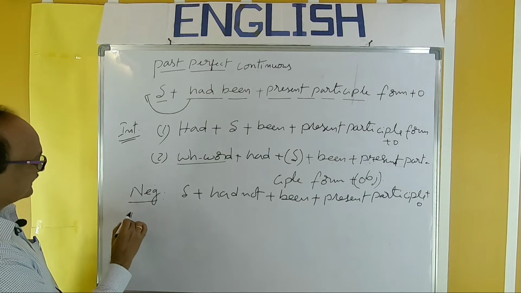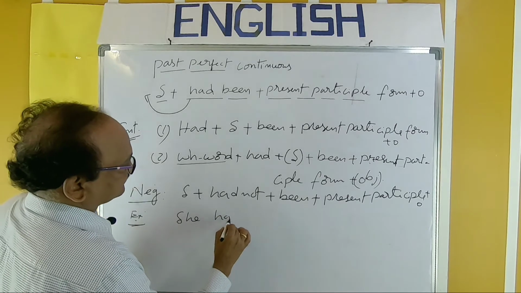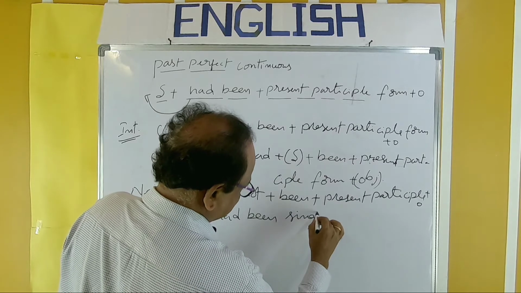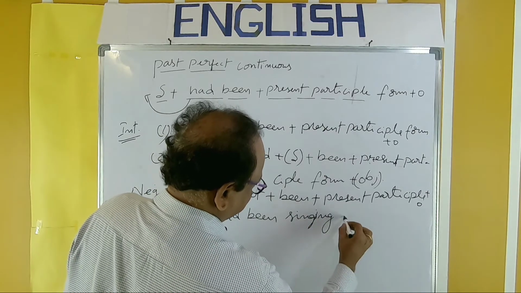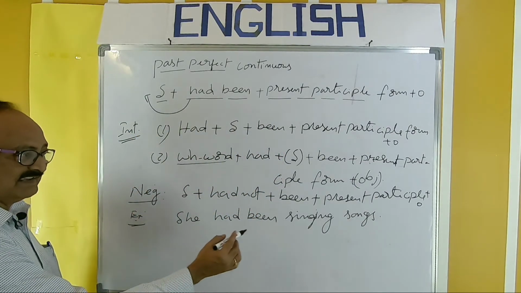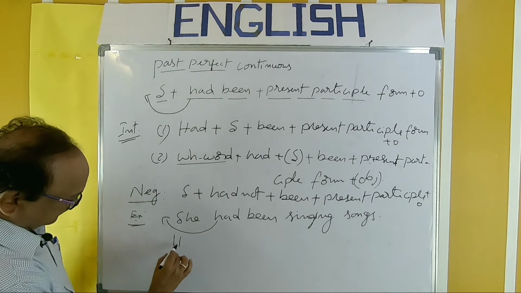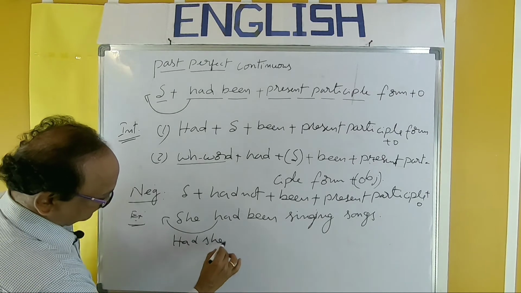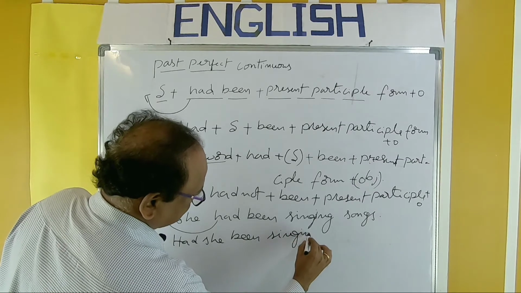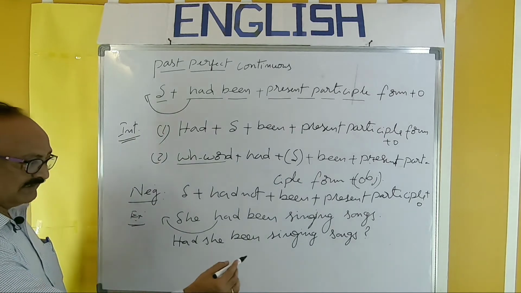I'll take one example. She had been singing songs. That is an affirmative sentence. So first type of question, the yes/no question: Had she been singing songs? Question mark. Had she been singing songs?